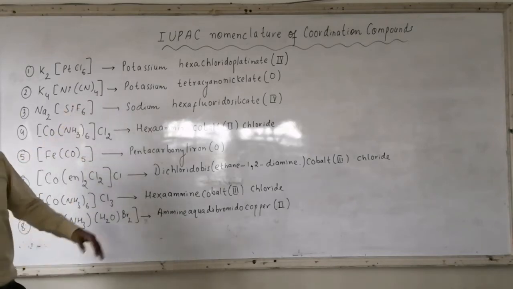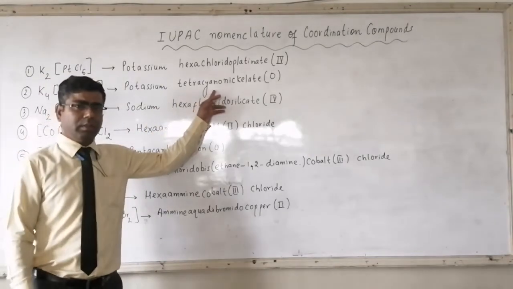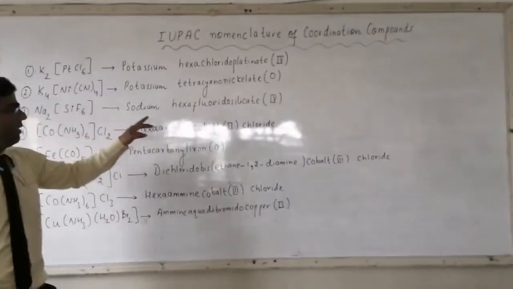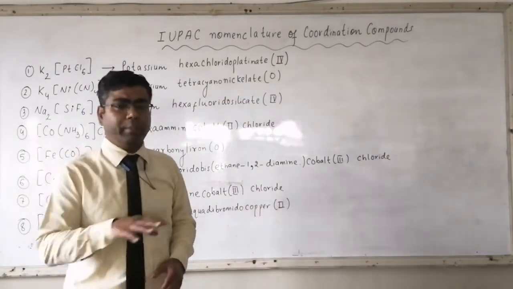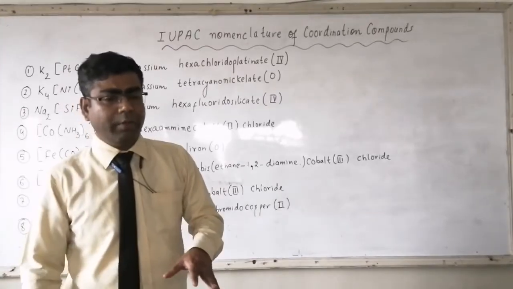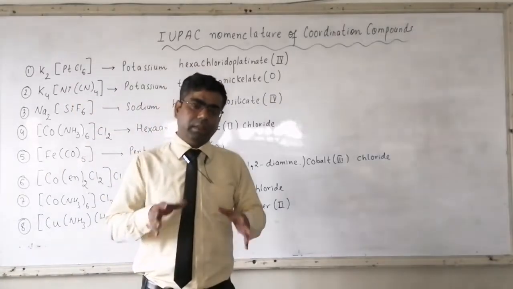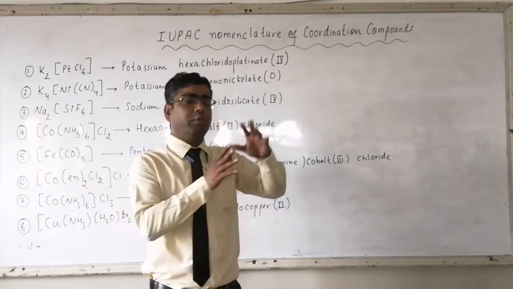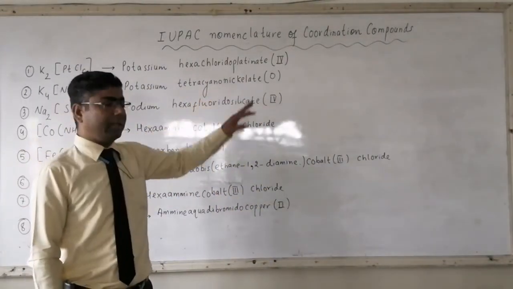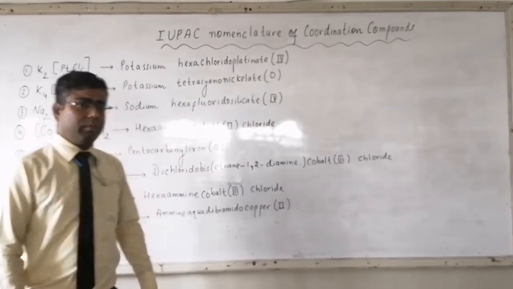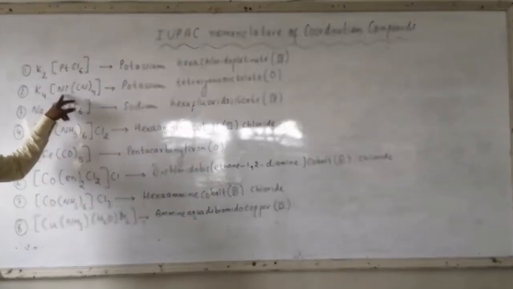CN repeated 4 times, so tetracyano. Then the name of the metal, that is nickelate. First we will perform the nomenclature of ligands. When all the ligands are over, then we will write the name for the metal. So here it is nickelate, in bracket it is 0, because the charge on Ni is 0.